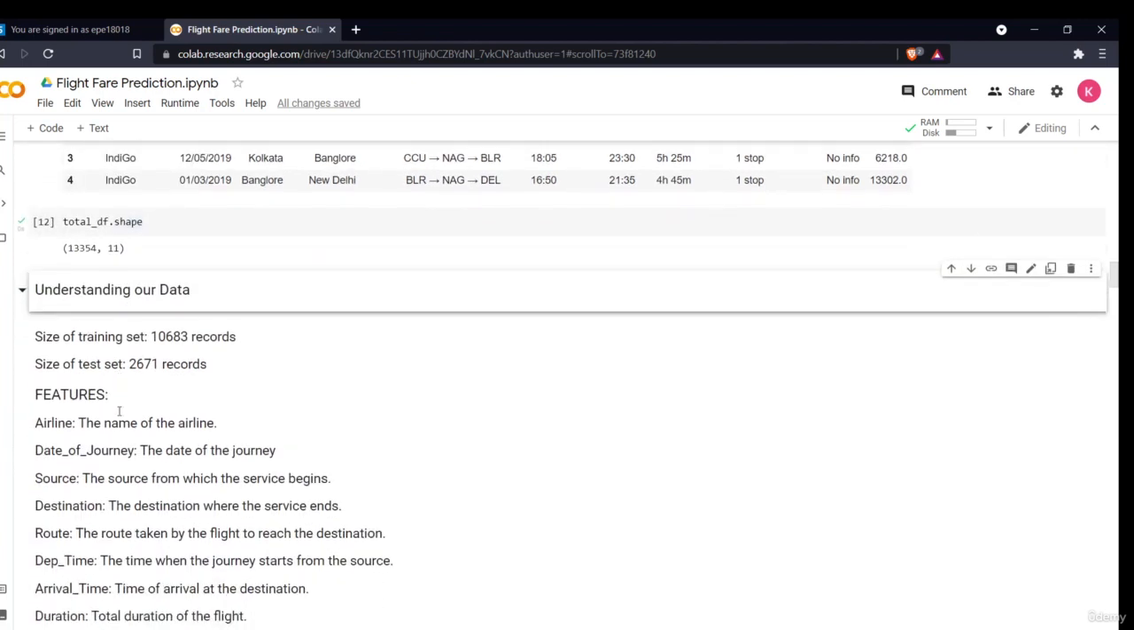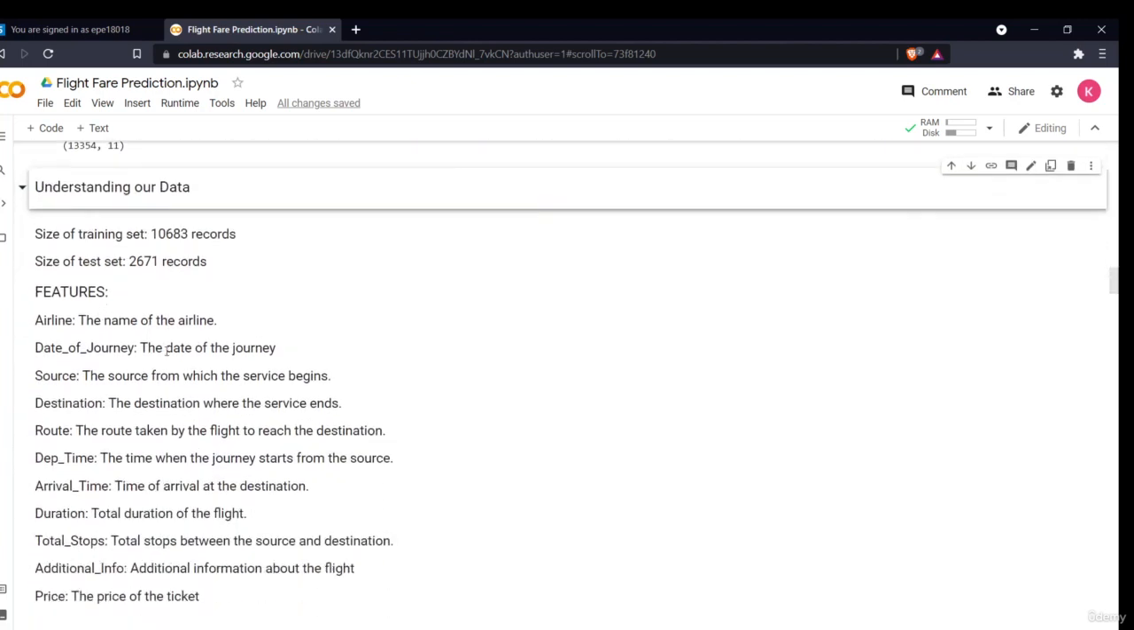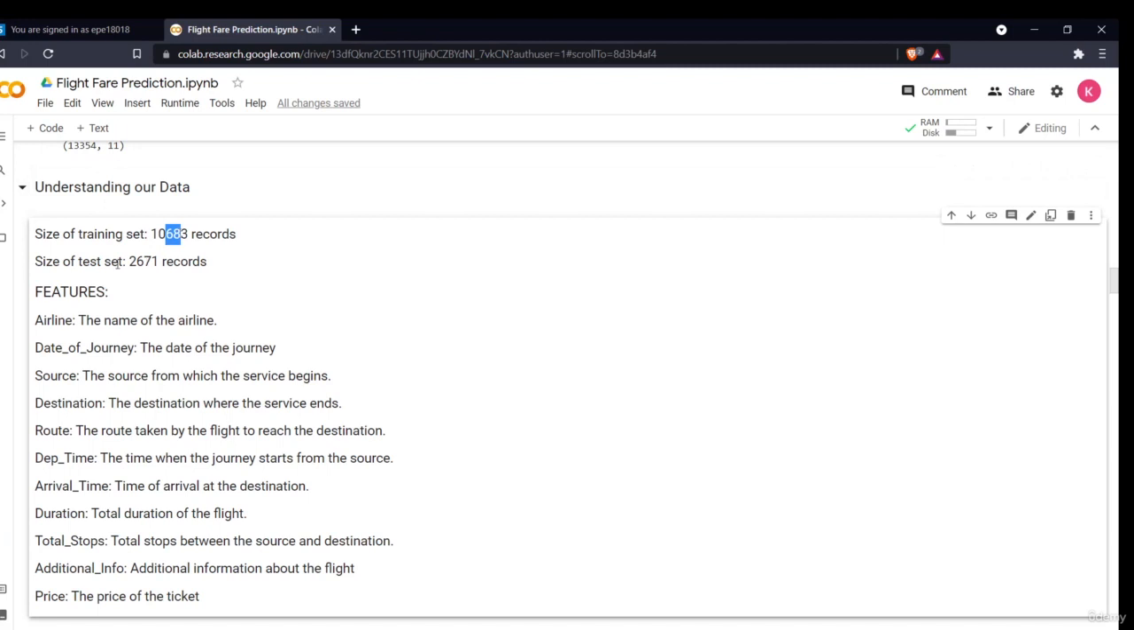Now, understanding our data. These are the different sizes of the training data and the test data. We have combined both of our datasets, that's why it is showing 13,000. Otherwise, the training data is 10,683 and the test data is 2,671.